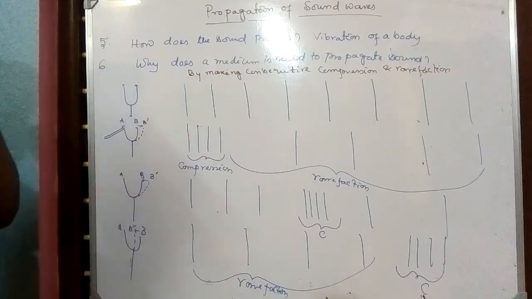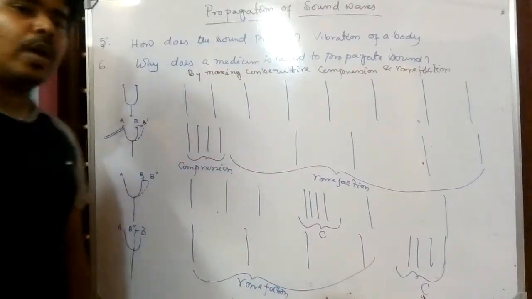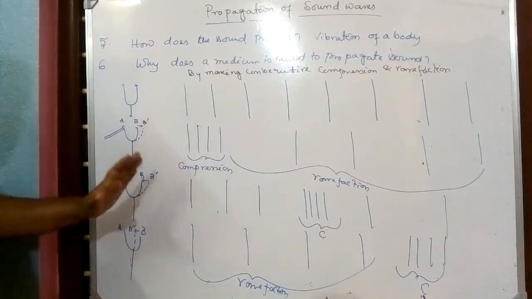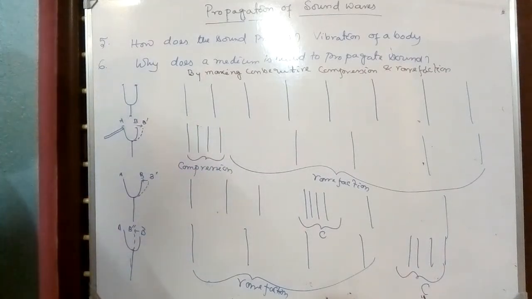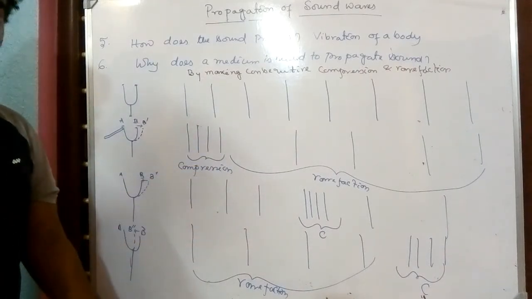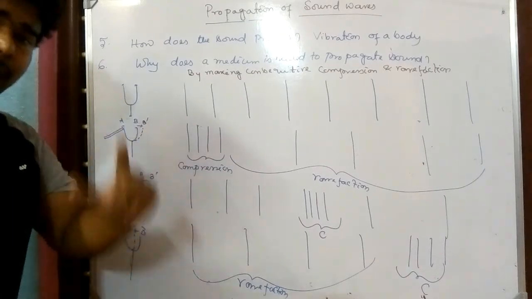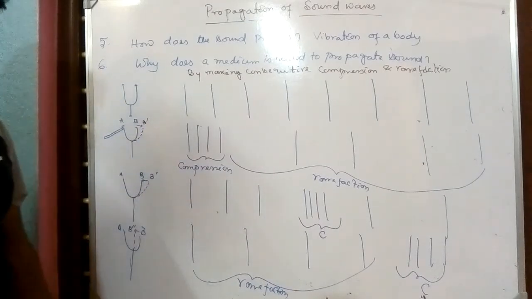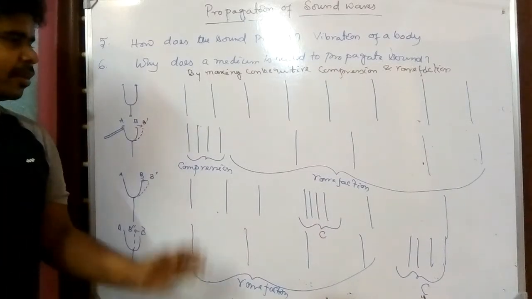So by changing the potential and kinetic energy, the sound propagates through a medium. When sound propagates through a medium, we have seen compression and rarefaction are created. That means the density of the medium is changed. That means a disturbance in the medium is created, right?